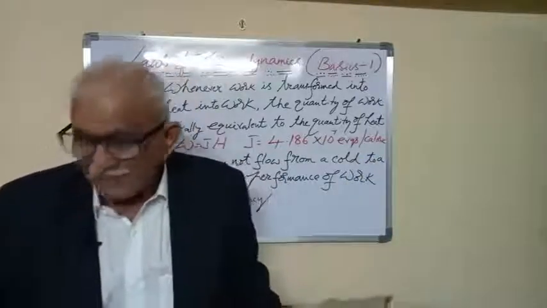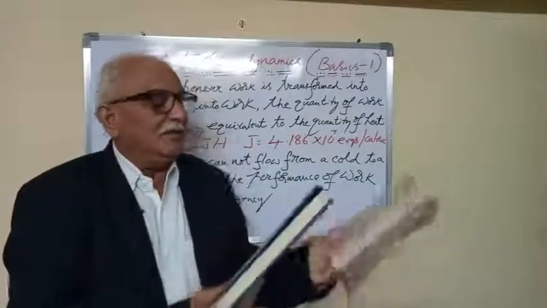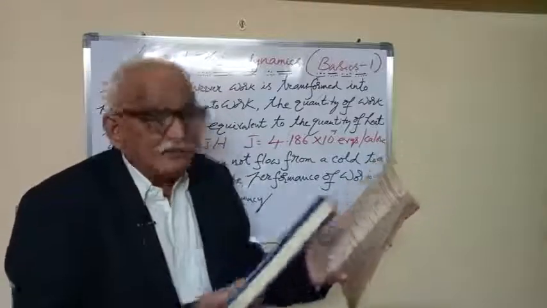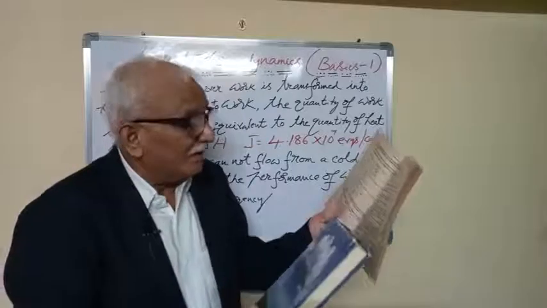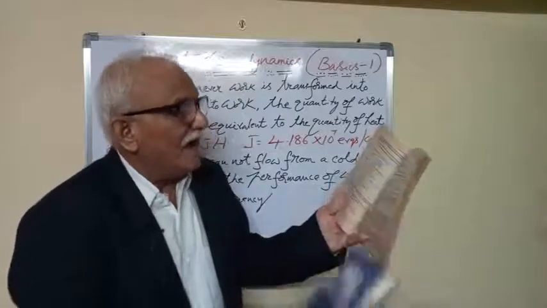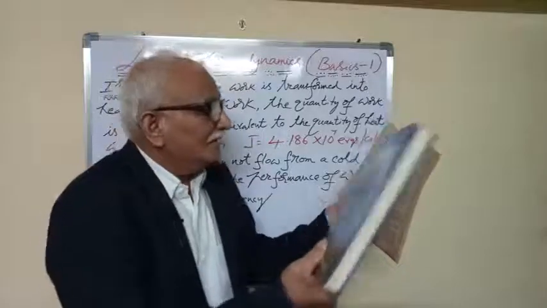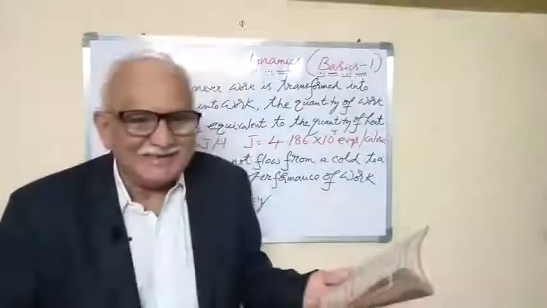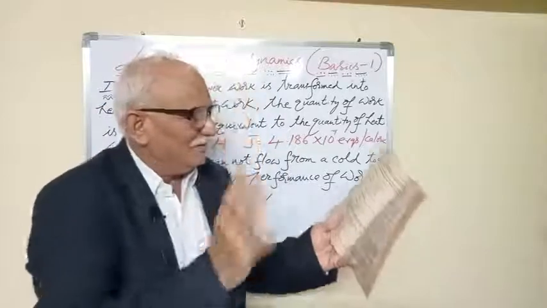Say for example, this book is here. I wanted to push it up. How is it going up? A body cannot move from a lower to a higher level unless work is done by an external agency. So I am using the energy through my hand. That's why it is able to move.